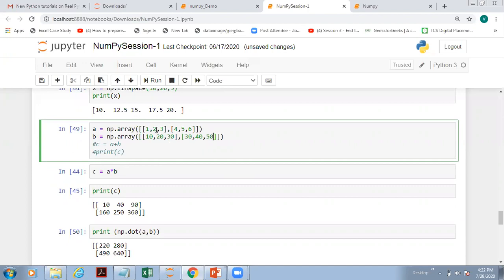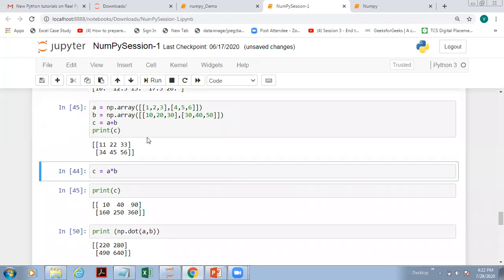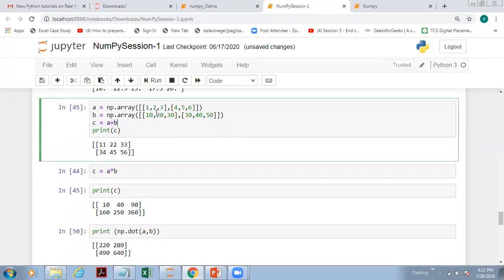This is 2 by 3, and this is also a 2 by 3 array: 2 rows and 3 elements. Then we are performing a plus b, and we'll print a plus b. This is quite straightforward. You can simply apply the plus operator and perform the addition of the two.